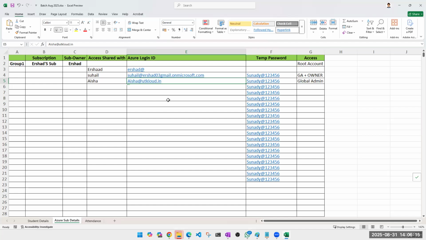As of now, we are restricting our task only to Microsoft Entra ID. From next week, we are going to start with subscriptions. Then I'll show you how to create resource groups, how to assign access. I don't want to create any confusion, so let's stick to Entra ID. Once Irshad has his Entra ID ready, he'll share it.